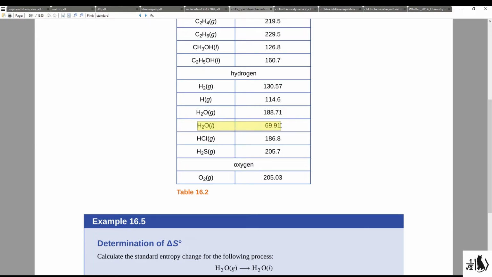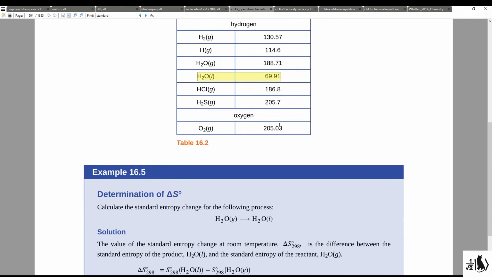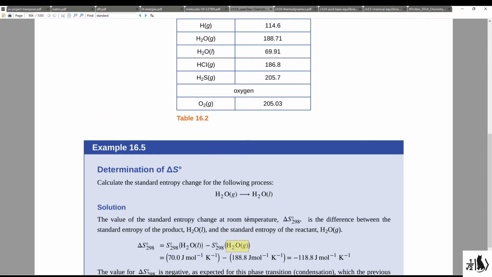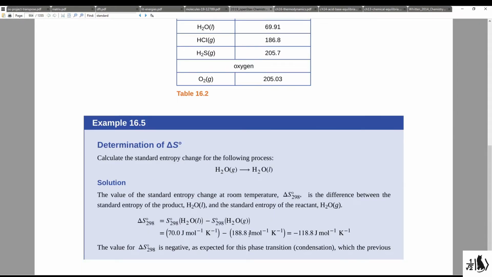The authors of our textbook have decided to round this number off to 70, which is fine. So here I plug in 70 joules per mole Kelvin for my product entropy, and I'm going to subtract off the entropy value for gaseous water, which again I can find in this table up above, which is listed as 188.71. The authors of your textbook have decided to put in 188.8, which is okay for this example.